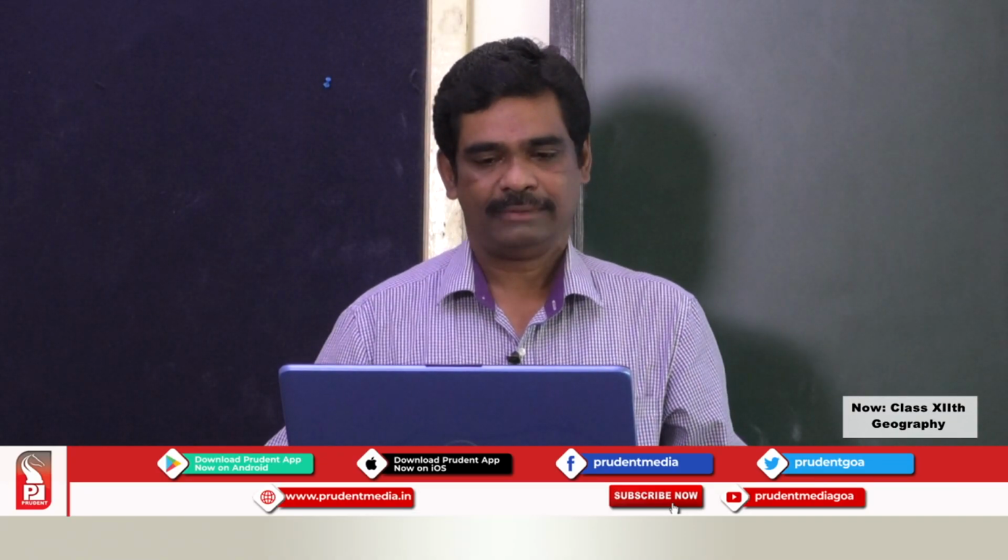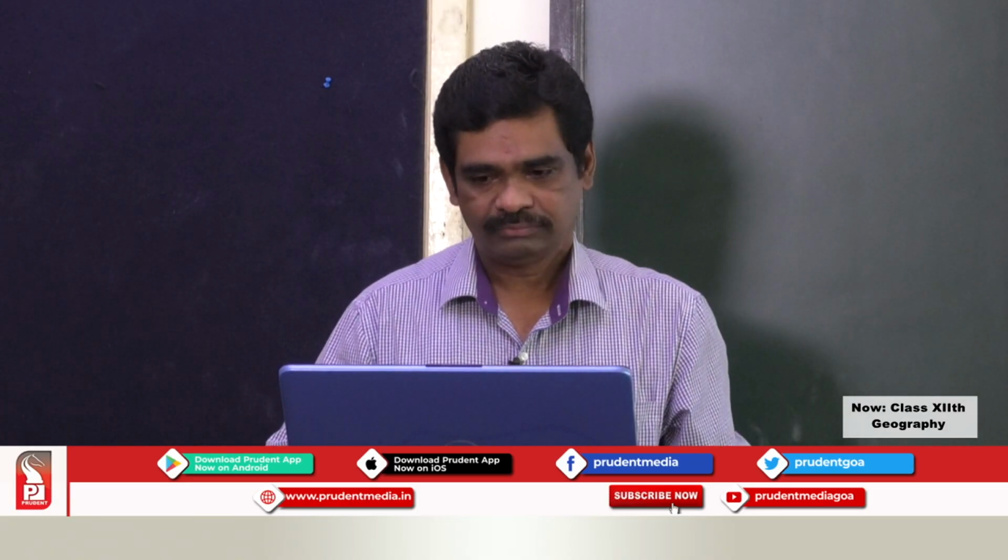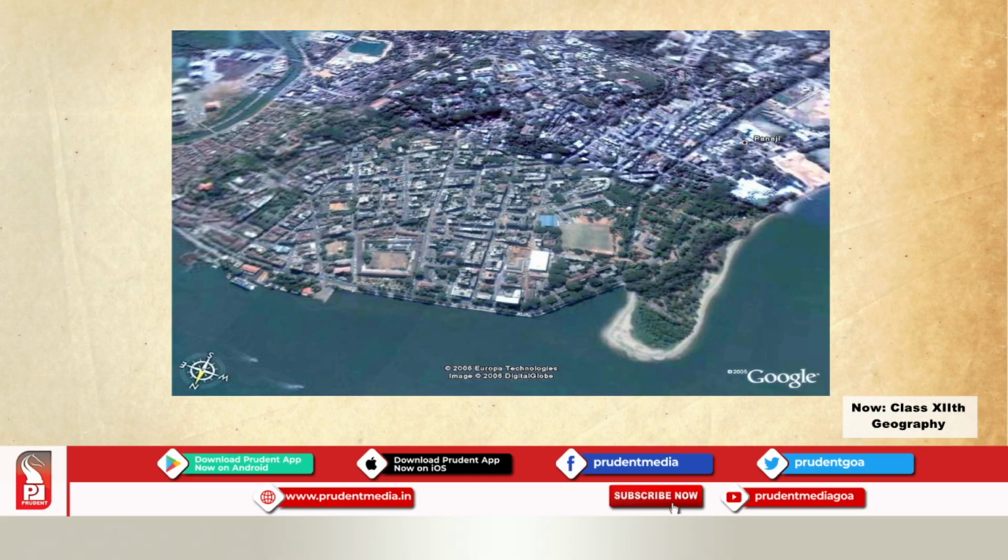So now here, one image. It is a satellite image of particular area. Here you can see two sets of features. Set number one, forest is here, coastal plain is here, there are some tablelands like this, there are some hillocks this side, one set.